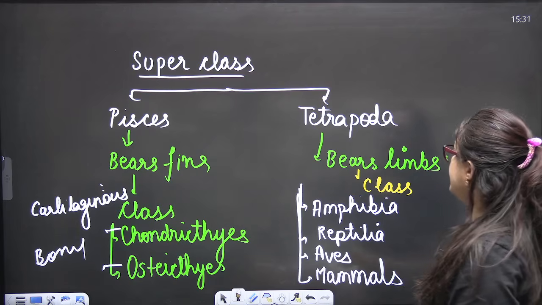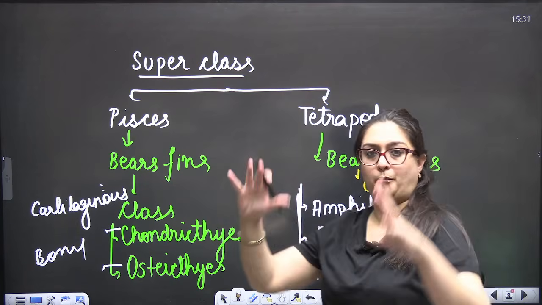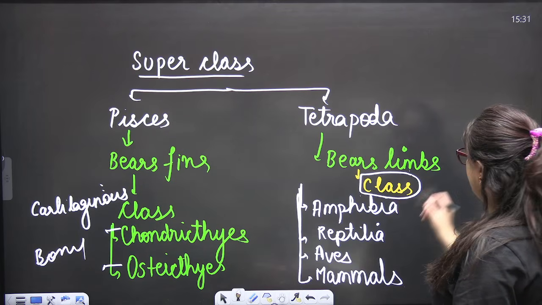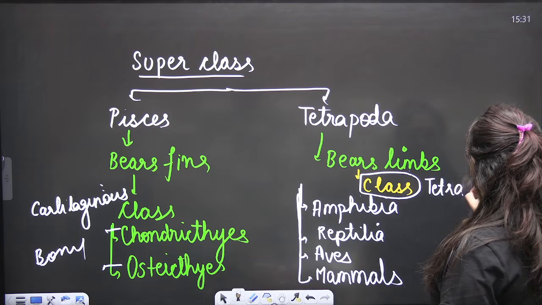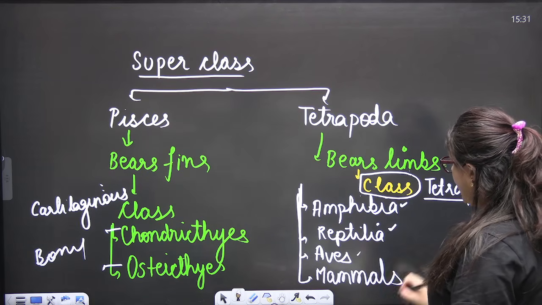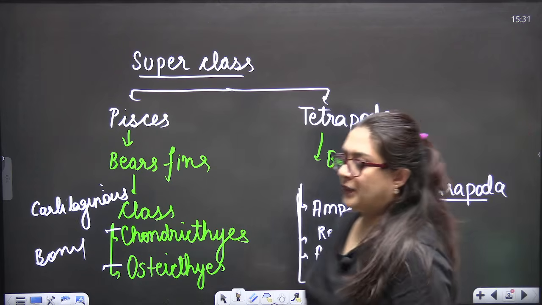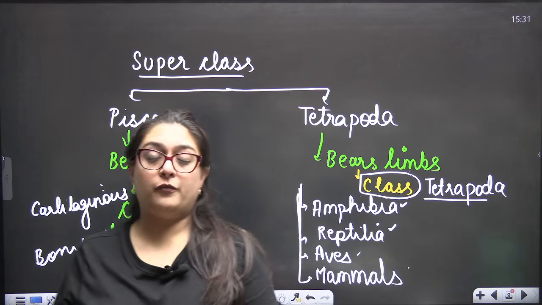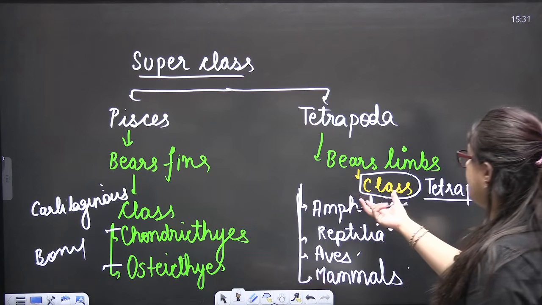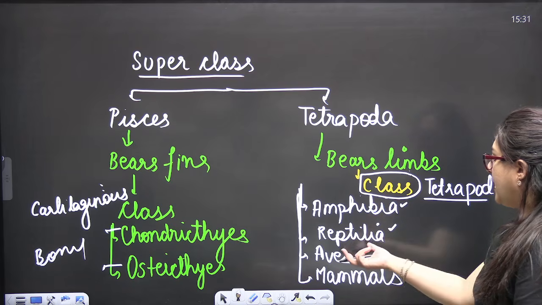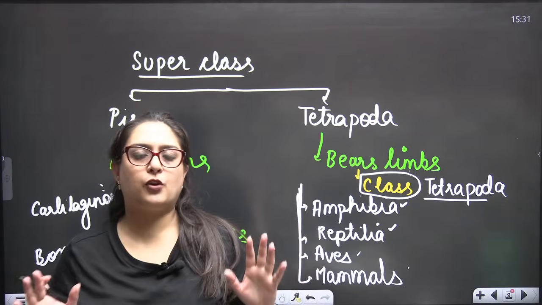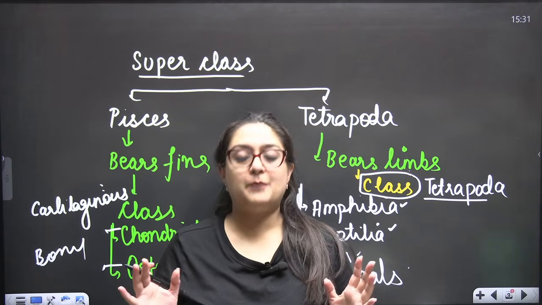Okay. Then bears limbs. Limbs means pods. Class, now, superclass Tetrapoda we can say: Amphibia, Reptilia, Aves, and Mammalia. Okay, now when we have seen the one shot of body fluids and circulation, I have already told you the evolution of the heart occurs from two chambered, three chambered, partially three chambered, and four chambered. So this is all about a complete revision of your Animal Kingdom in a miniature form.